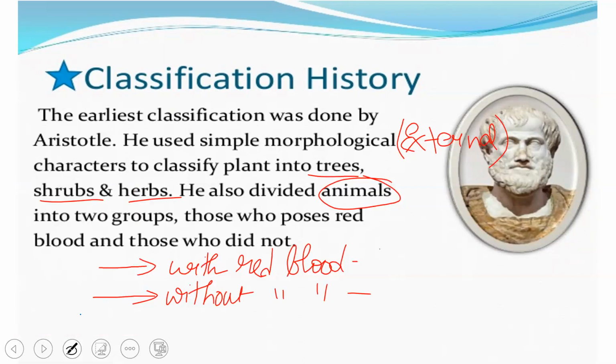He called the organisms with red blood Enema, and the group of animals without red blood he called Anema.